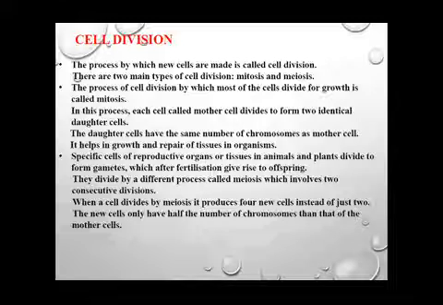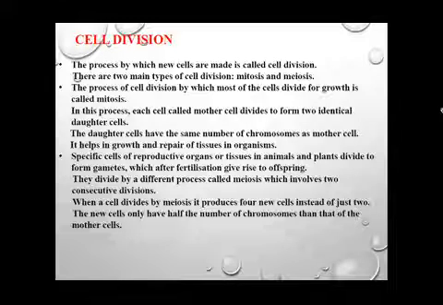So what do we understand by cell division? In cell division, always a new cell is formed. The process by which a new cell is formed is known as cell division. The process of cell division is divided into two types. First is mitosis and another is meiosis.